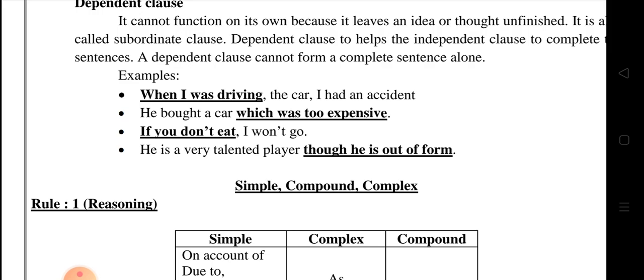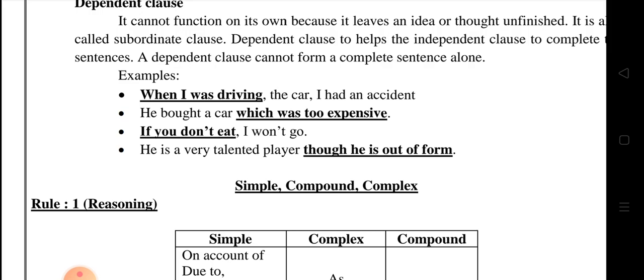But the non-finite verb has three categories. One is infinitive, another one is gerund, and the last one is past participle. The infinitive means to plus v1. It cannot be changed according to the number, tense and subject. The gerund is the ing form, and the past participle means v3. For example, he has eaten a ripened mango. The ripened, that is a past participle.